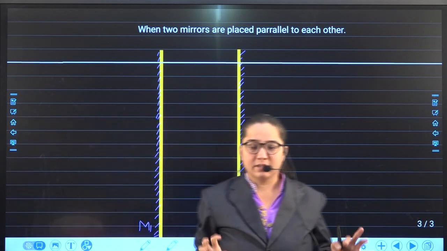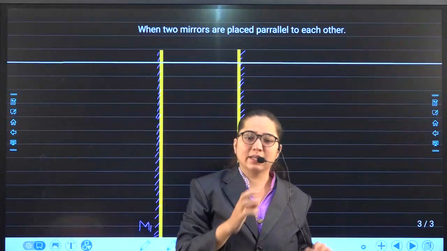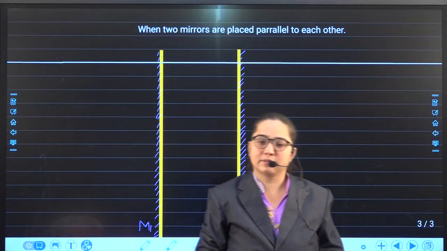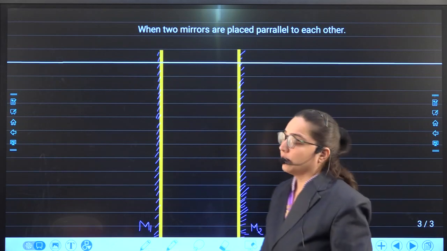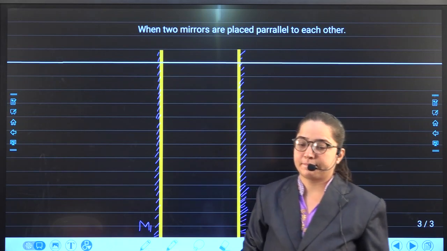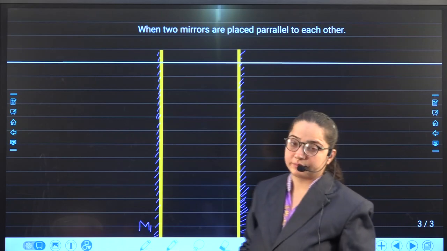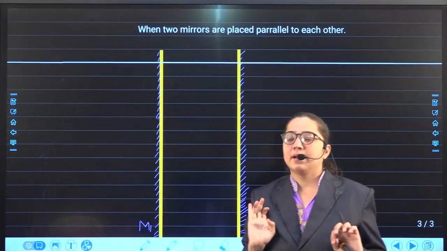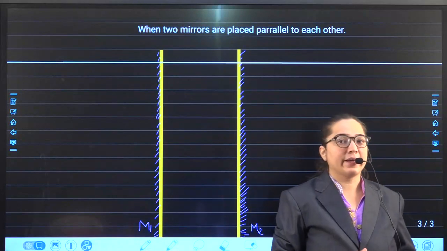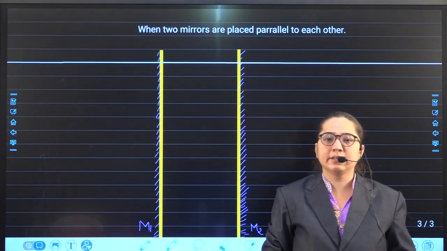Make a line that is passing like this between two mirrors. Complete it. We'll do it slowly because these ray diagrams are very important.